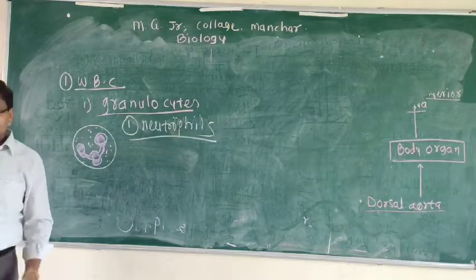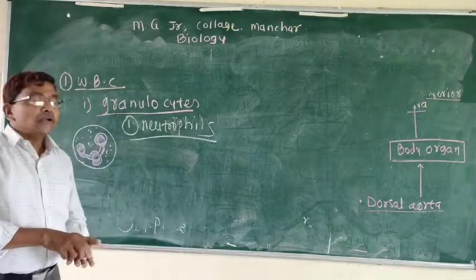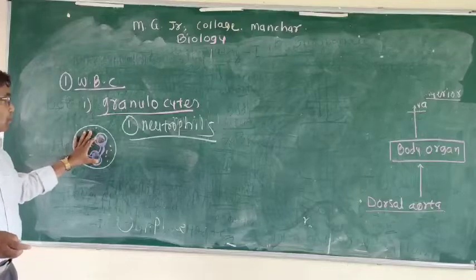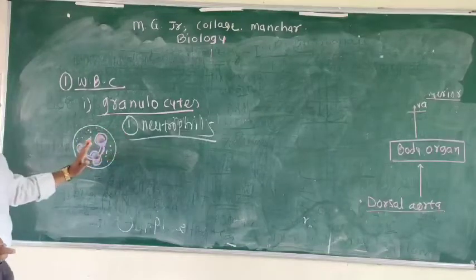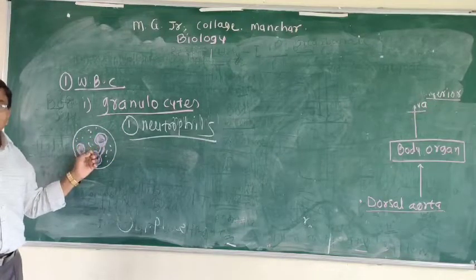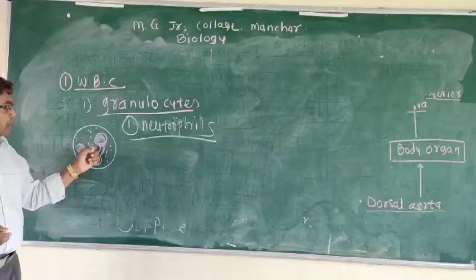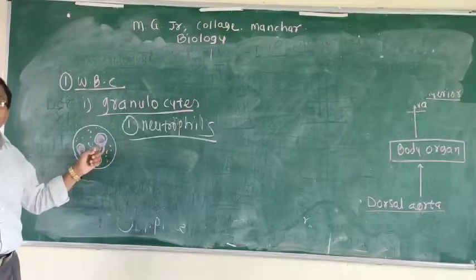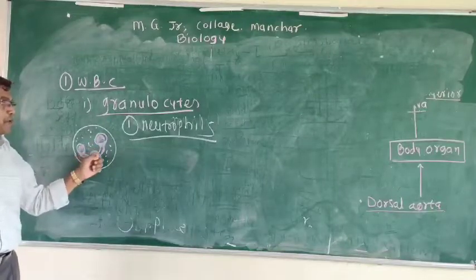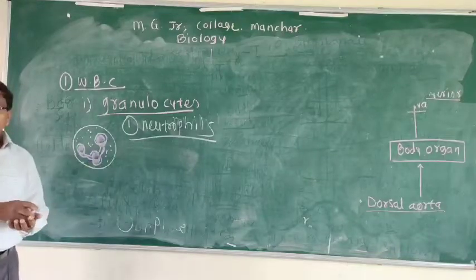Those are small and fine granules. These granules are related with secretion of substances, so these granules are also important. These neutrophils are important for the protection of the body from entering pathogens. Neutrophils help the body by phagocytosis, by engulfing, by killing, so they act as the defense system of our body.